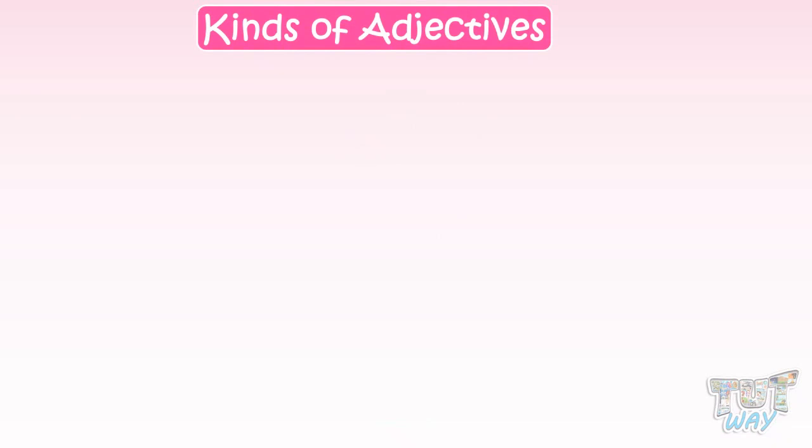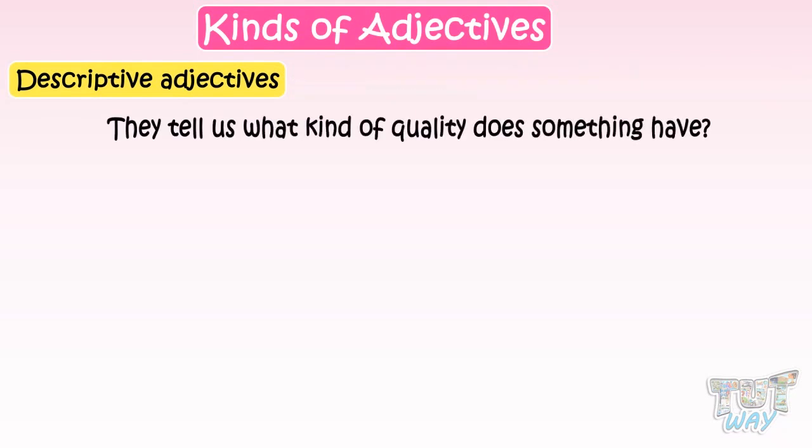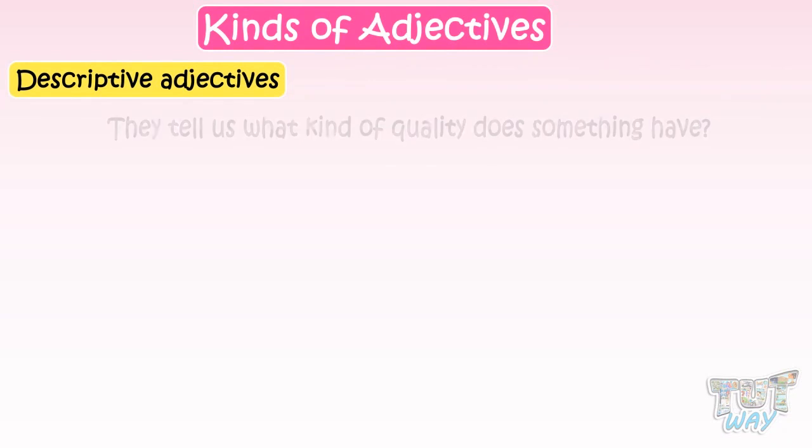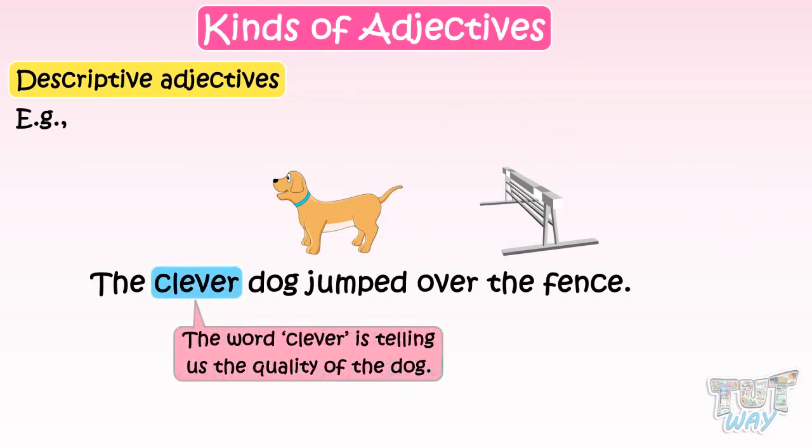So, let's first learn about descriptive adjectives. These adjectives are also called the adjectives of quality. They tell us what kind of quality something has. For example, the clever dog jumped over the fence. Here, the word clever is telling us the quality of the dog, so it is a descriptive adjective.